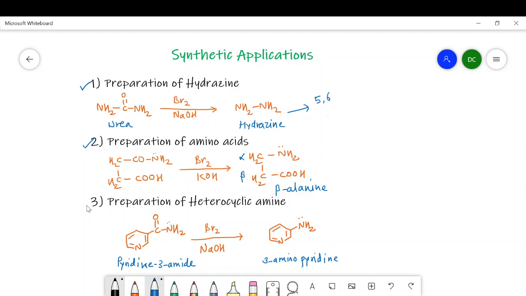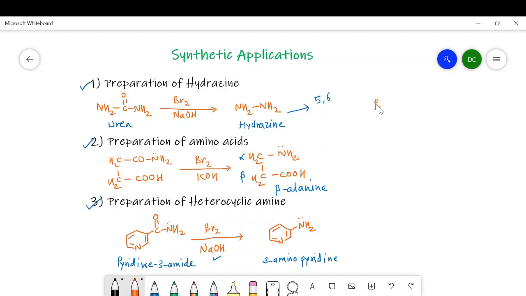Third application involves preparation of heterocyclic amines. Like aliphatic as well as aromatic amides, we can prepare heterocyclic amines which are not possible by other processes. So in this heterocyclic amine, when pyridine-3-amide is treated with bromine and alkali, it will give 3-aminopyridine. So these are the synthetic applications of the Hofmann rearrangement reaction.